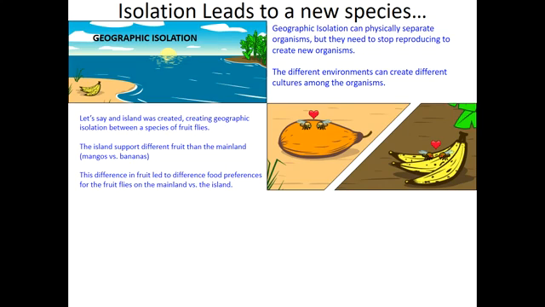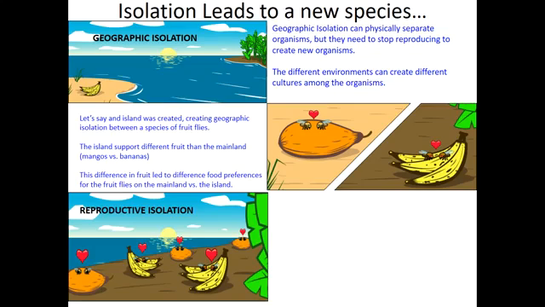So different environments can create different cultures among the organisms. So let's say that an island was created and we create geographic isolation between a species of fruit flies. So we take some fruit flies from the mainland and we put them on this artificial island. The island is going to support different fruit than the mainland. So mangoes versus bananas. This difference in the fruit can lead to different food preferences of the fruit flies on mainland versus the island.